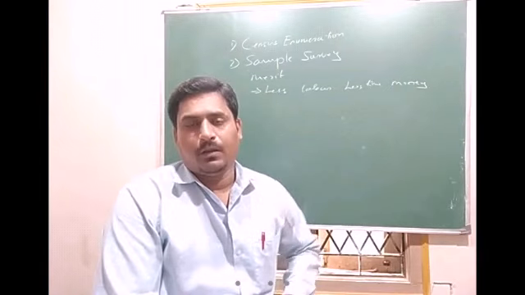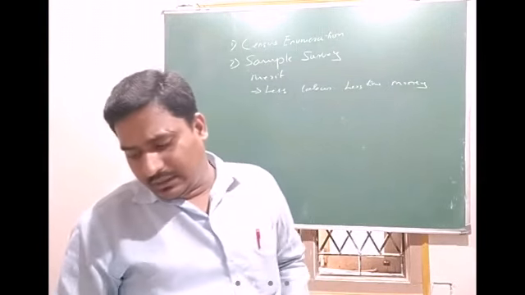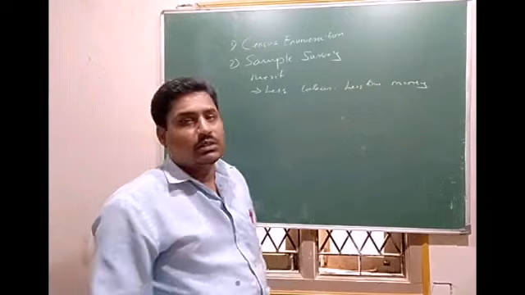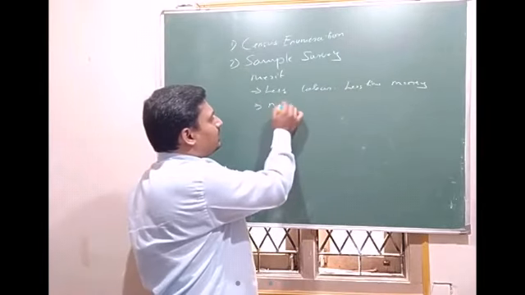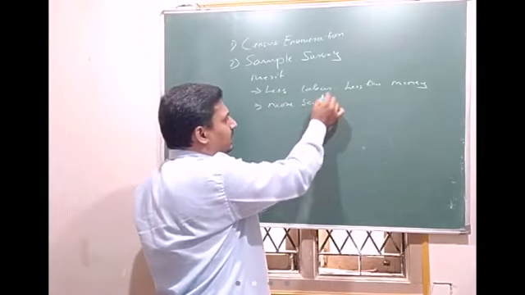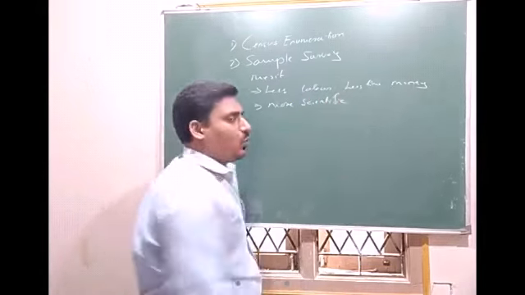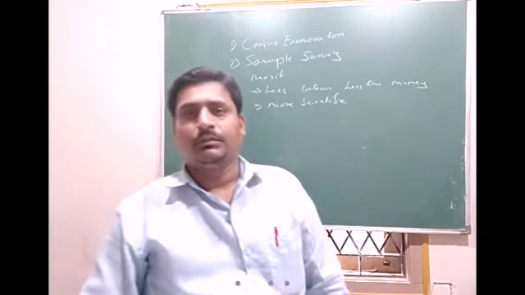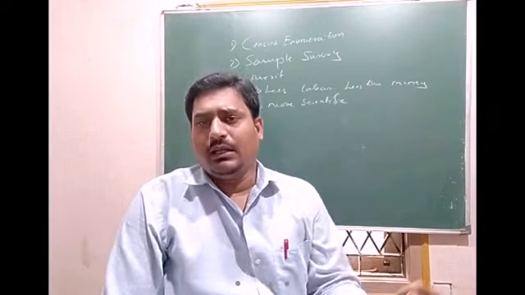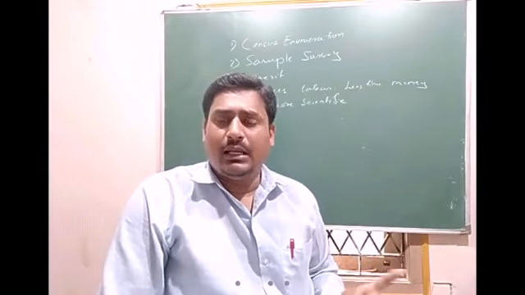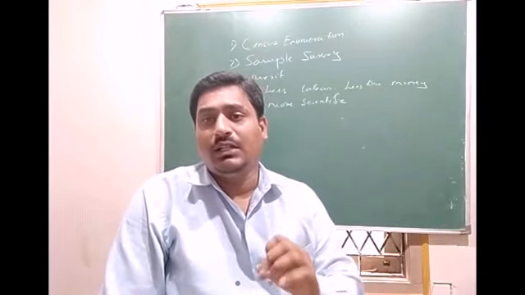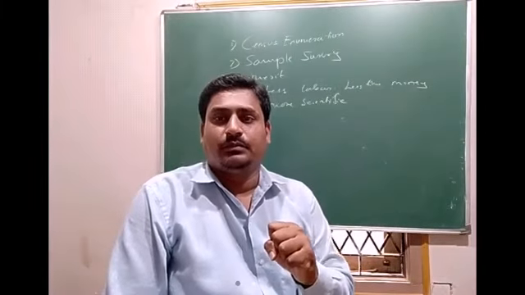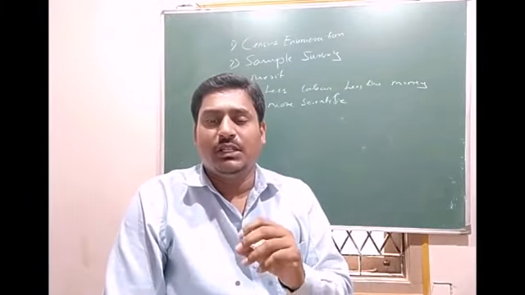Okay, and the second merit is that sample survey is more scientific. Why is it more scientific? Because unlike census enumeration, here each unit is not taken. The information from each unit is not collected.